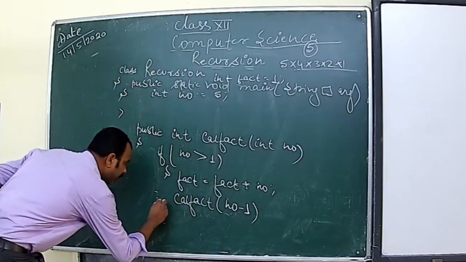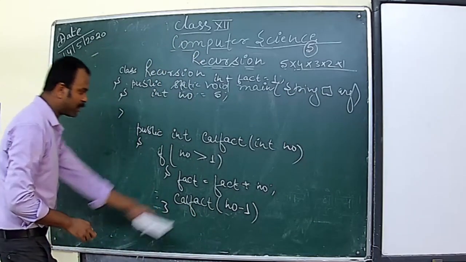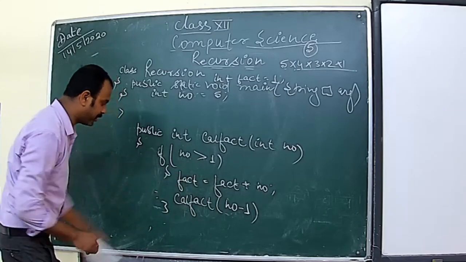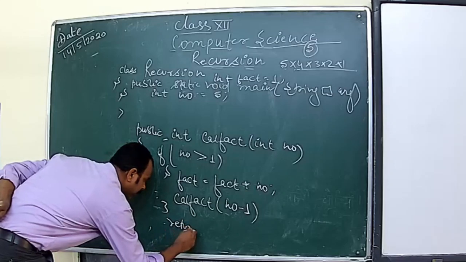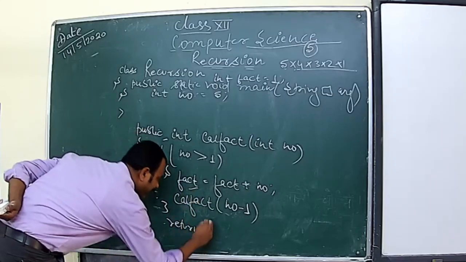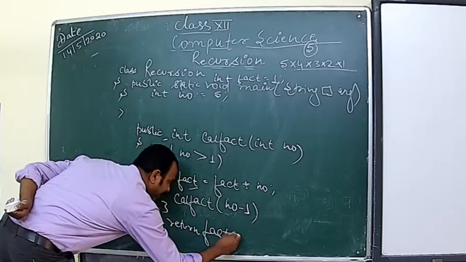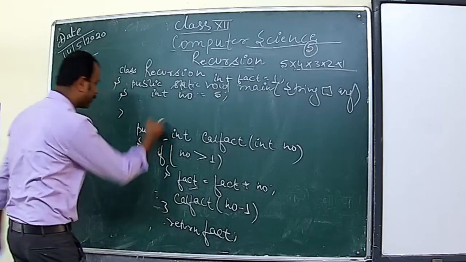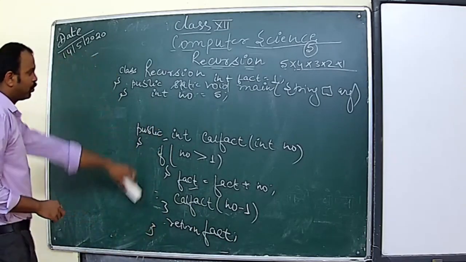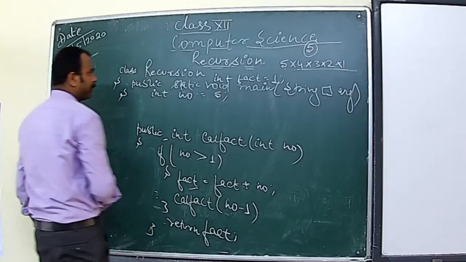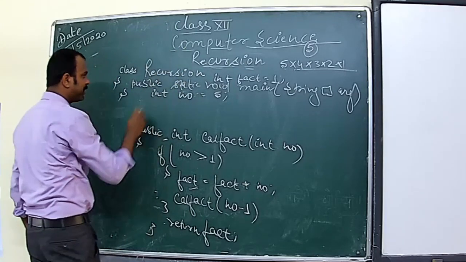So we'll close it after calculating the fact to be stored here, and we'll return it here. So return fact. We return the fact here. Now fact is returned to this one. Close this method, and here we'll call this one. So number is already given here.